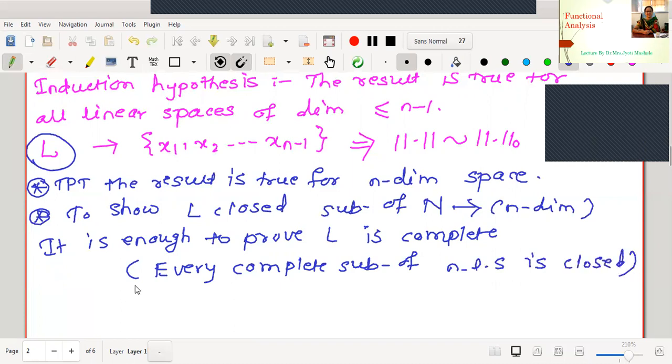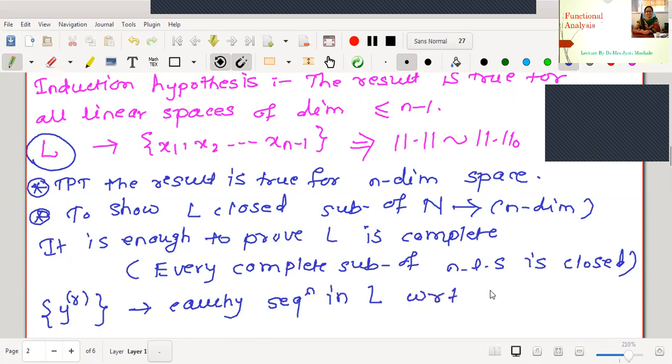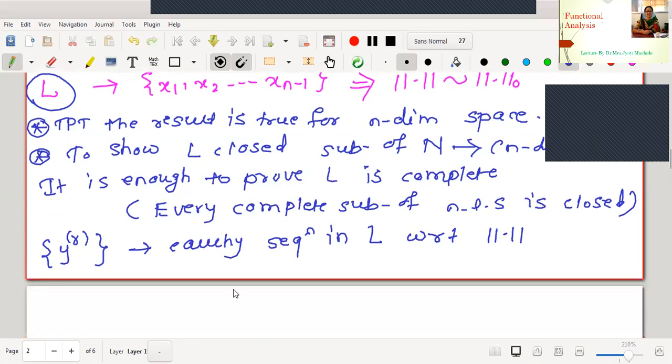Therefore, for that, we will try to prove L is complete. Now we know the method to prove a space is complete. We will start with a Cauchy sequence and prove that it is convergent and converges in the same space. Therefore, here we start with y_r, a Cauchy sequence in L with respect to this arbitrary norm. Now since we know that already in L, the norm is equivalent to norm 0.